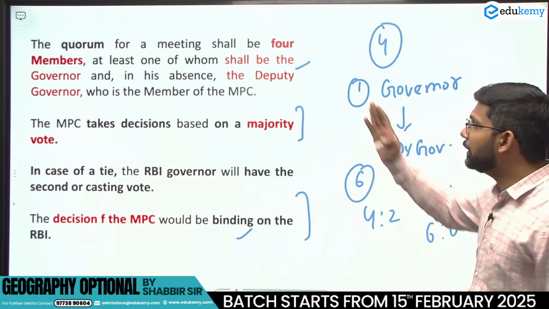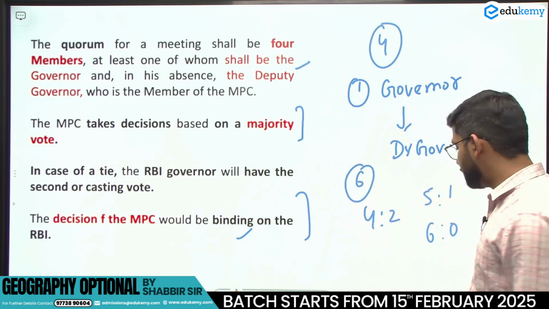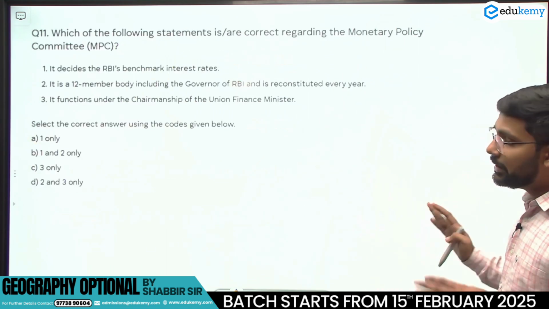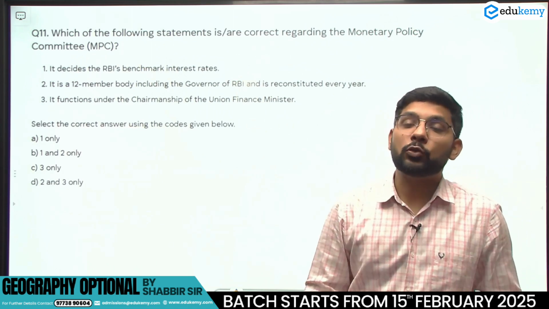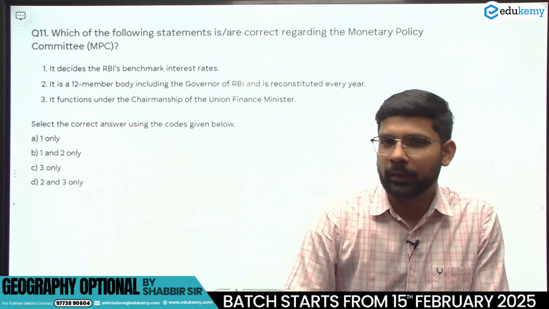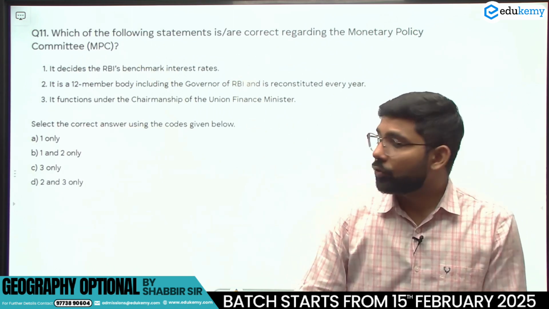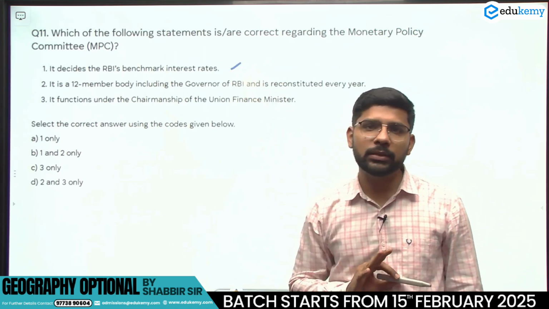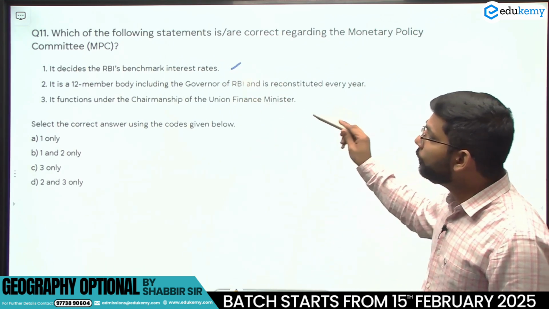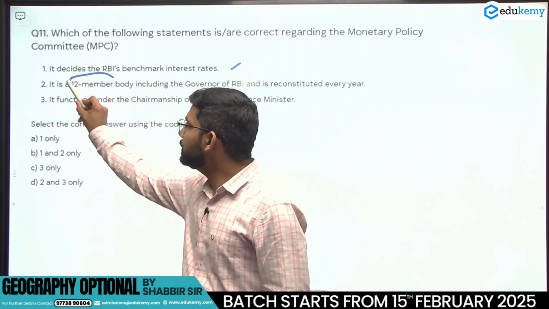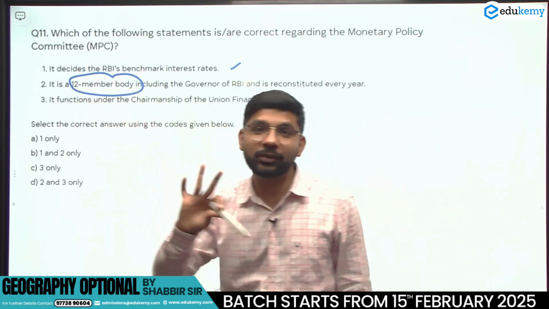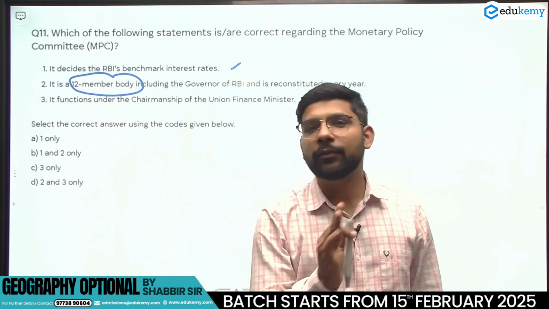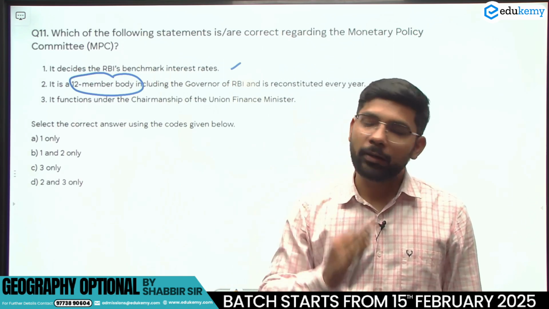Okay, so these are some of the important information for your prelims examination. Now, this is a question that was asked in the 2017 examination, and it is a simple question. The question statement says the body that decides the RBI benchmark interest rates is a 12-member body. This is not correct. It's a 6-member body, 3 from the RBI and 3 from the Government of India.